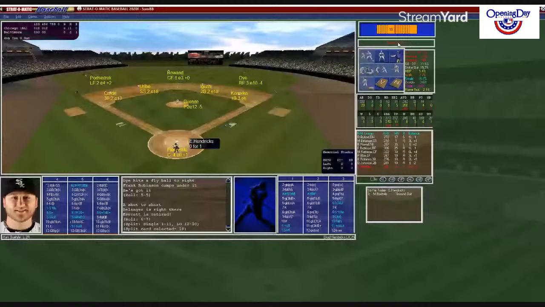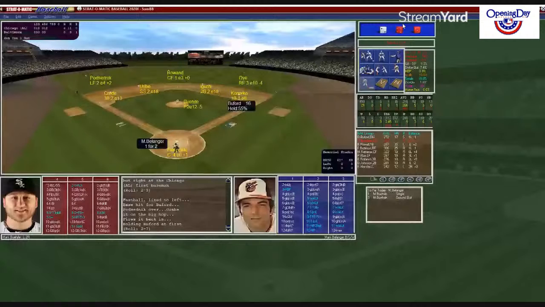Here's Belanger. He's 1 for 2 also. Persinski sets down the signs here. Burley working from the stretch. Runner on first, 1 out. Here's the pitch to Belanger. 4-6, struck him out. 2 outs in the 6th.